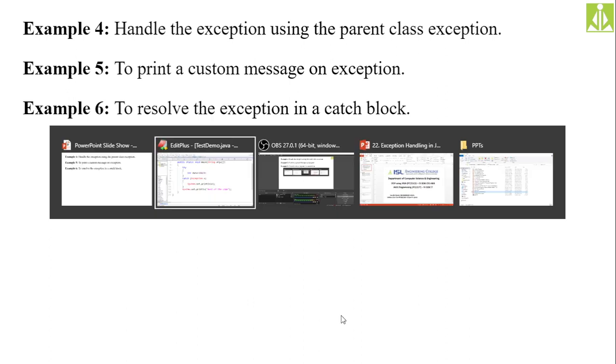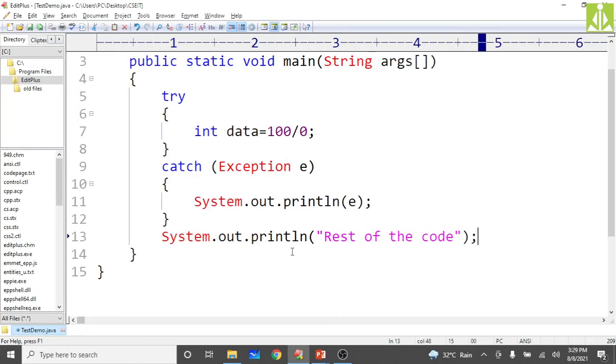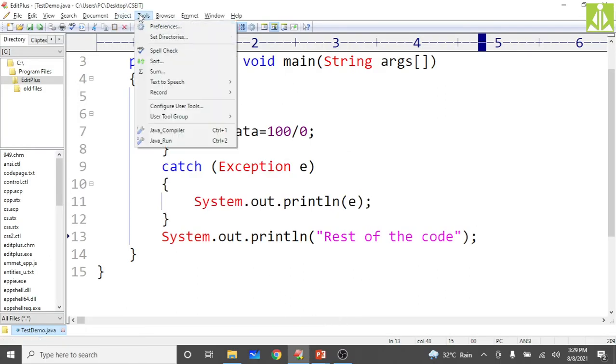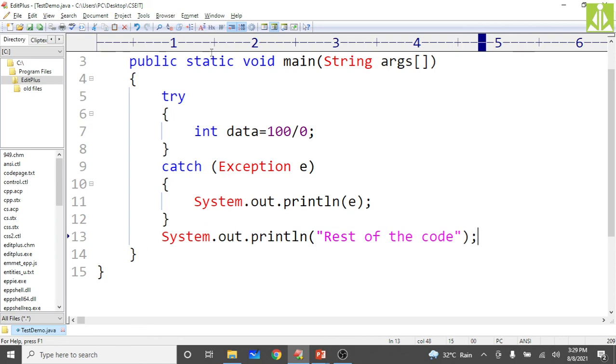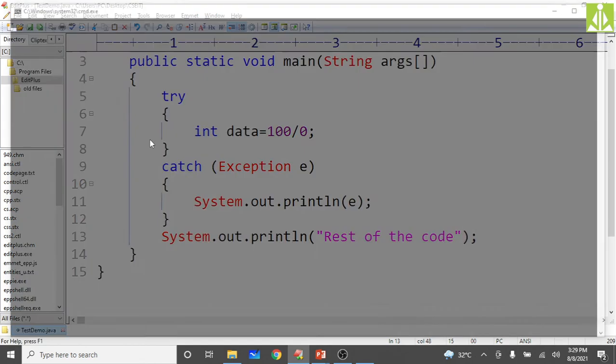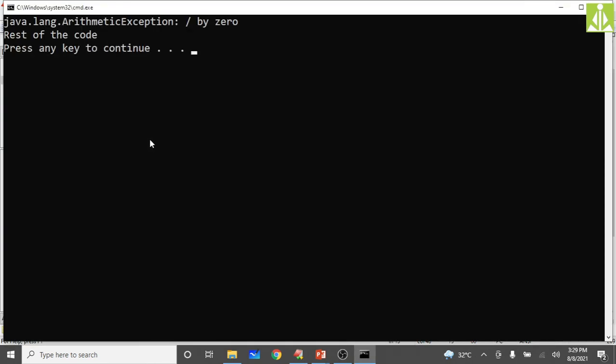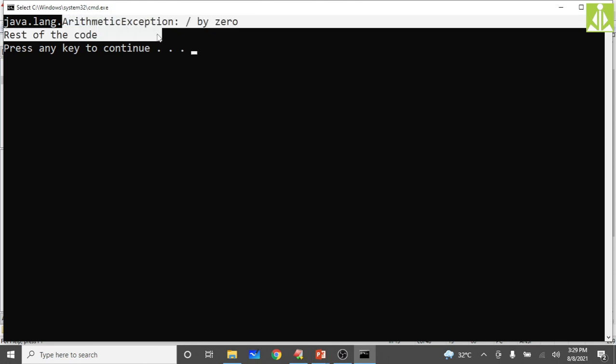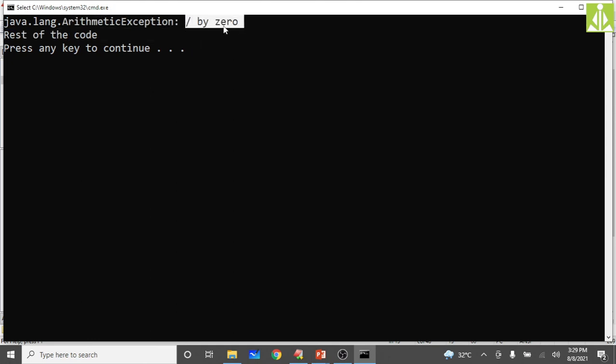Yeah, to print a custom message. So instead of giving the technical terms on the output screen, you can even give your own message on the output screen. See here, arithmetic exception it is printing, and then divide by 0 it is printing. So this divide by 0, to some extent, is the basic type of exception, arithmetic exception. All the people will understand.